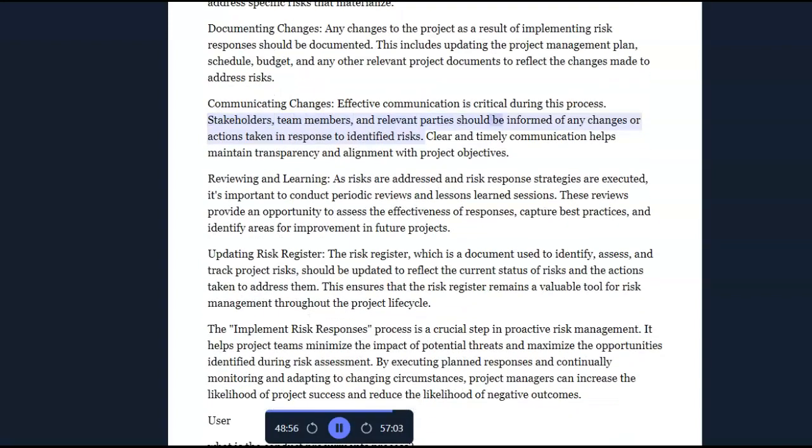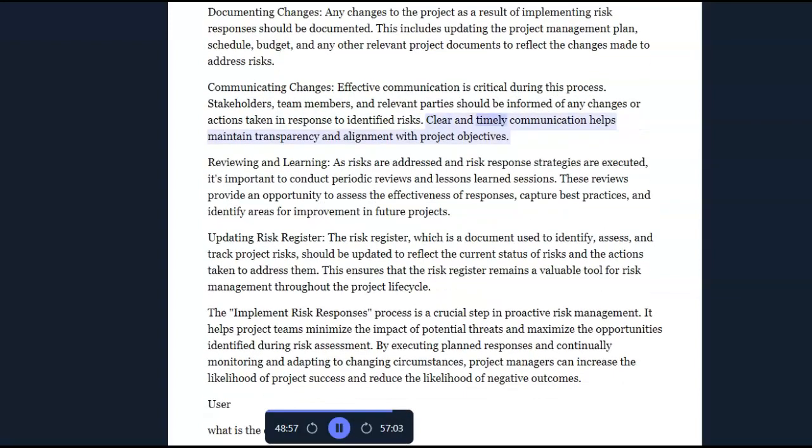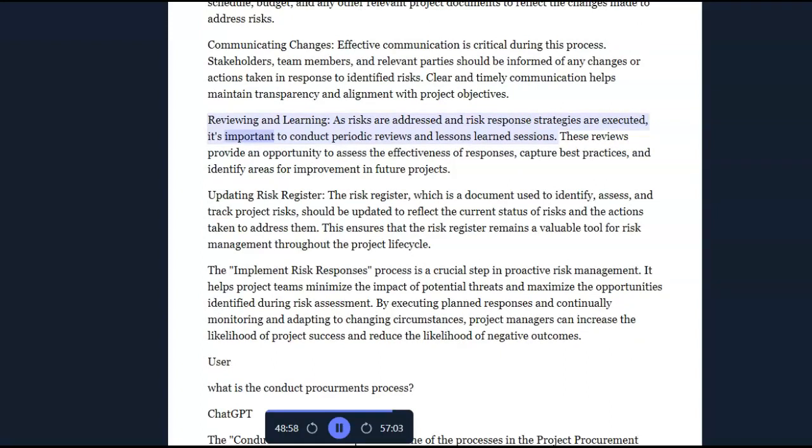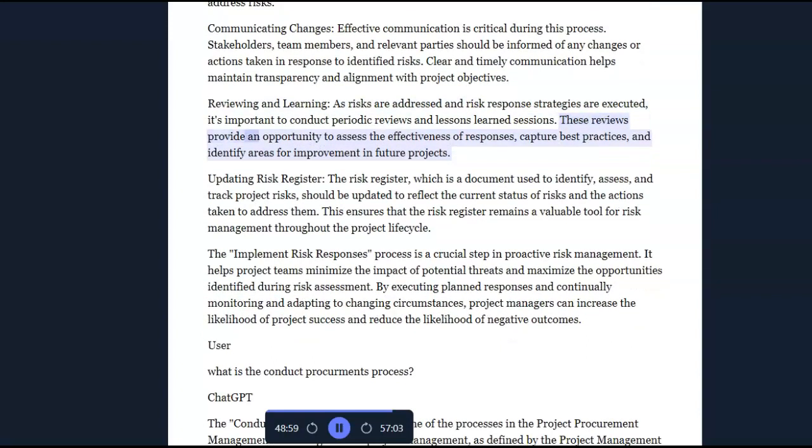Stakeholders, team members, and relevant parties should be informed of any changes or actions taken in response to identified risks. Clear and timely communication helps maintain transparency and alignment with project objectives. Reviewing and learning. As risks are addressed and risk response strategies are executed, it's important to conduct periodic reviews and lessons learned sessions. These reviews provide an opportunity to assess the effectiveness of responses, capture best practices, and identify areas for improvement in future projects.